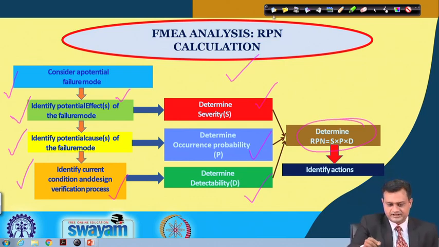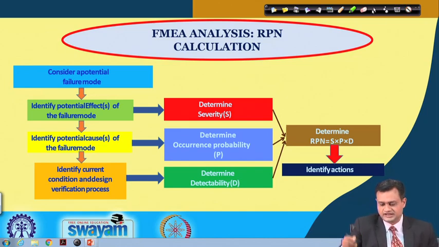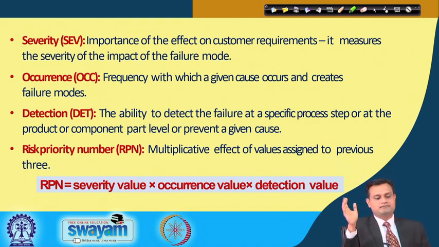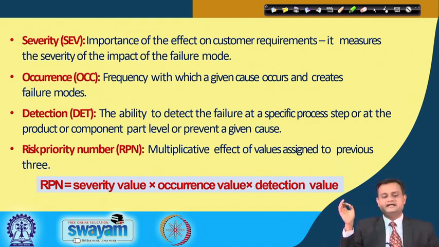This is very interesting: I consider three different important factors. When I say severity, it is the importance of the effect on customer requirement, that is, the impact of this particular failure mode on customer requirement or satisfaction. So, how severe is my failure mode?